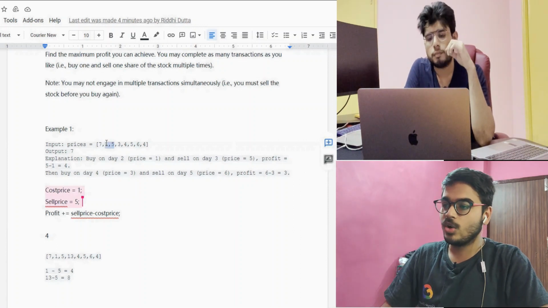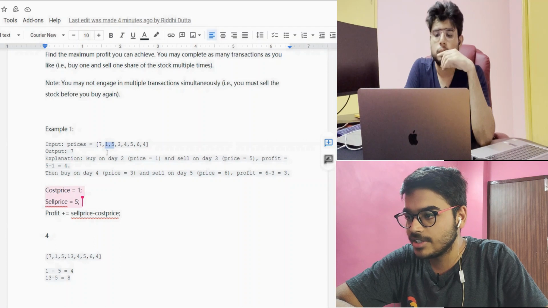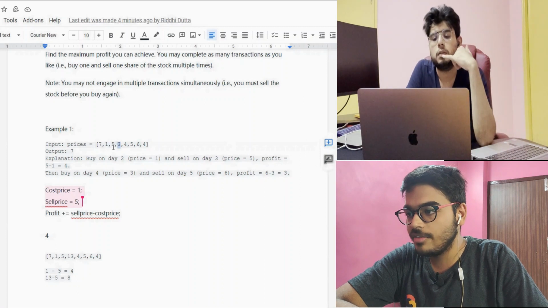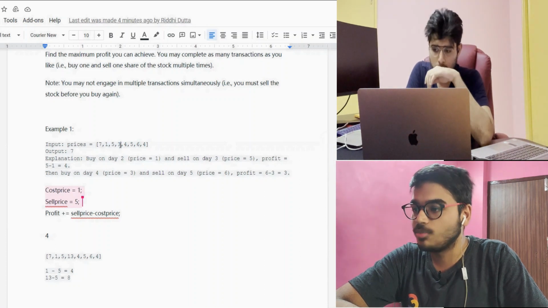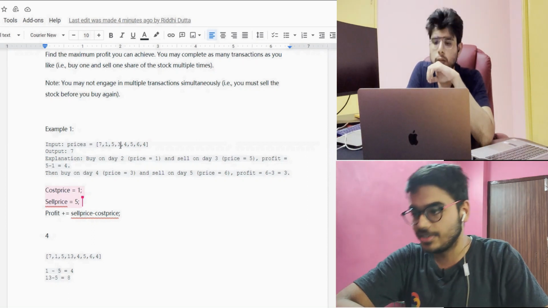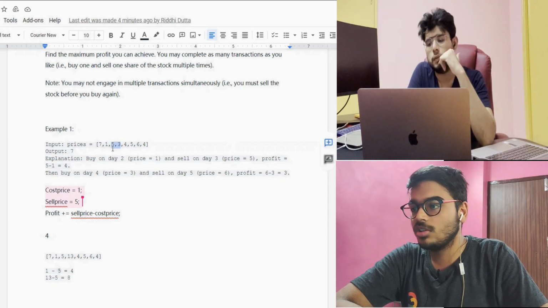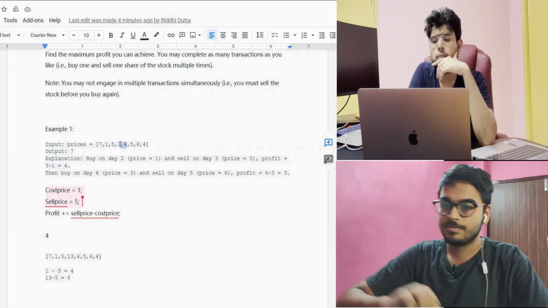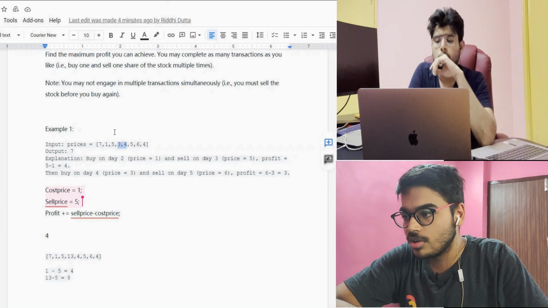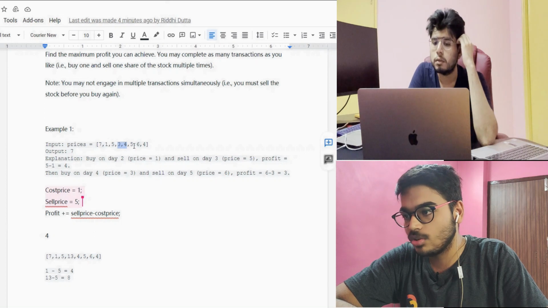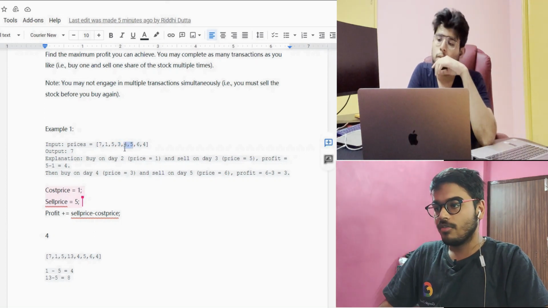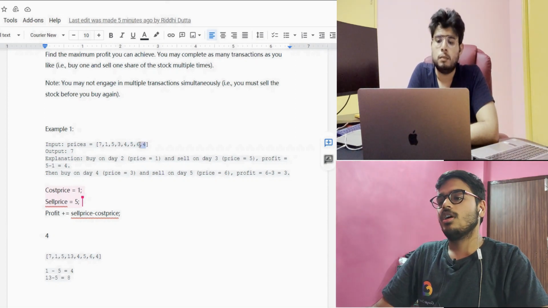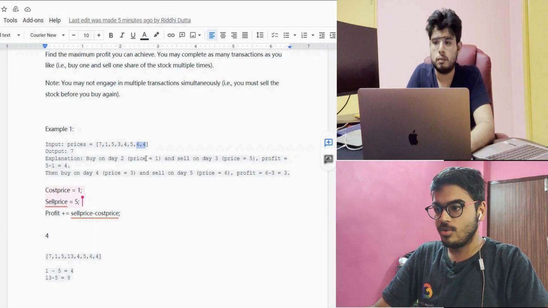Okay, if you're starting from here, so this one and this we are comparing with 7. If it is smaller, then we are going to purchase here. Now this 5 is greater than 1, so we are selling at 5. So we got the profit as 4. Again we came to 3. This 3 is smaller than 5, so we are again purchasing at 3. If the 3 and 5 difference is negative, we are going to add 0. And again we came to 4. 4 is greater than 3, so we are going to add the difference 1. We came at 5. 5 is greater than 4, we take the difference 1. We came at 6, we take the difference as 1, and we came to 4, then 0.